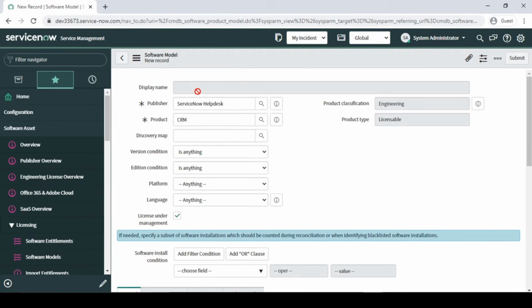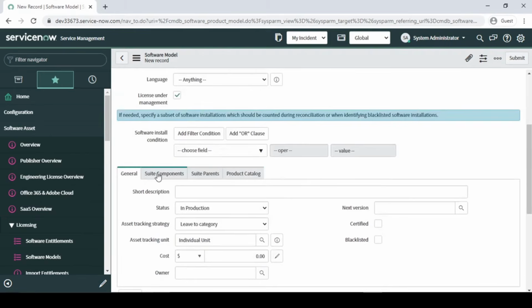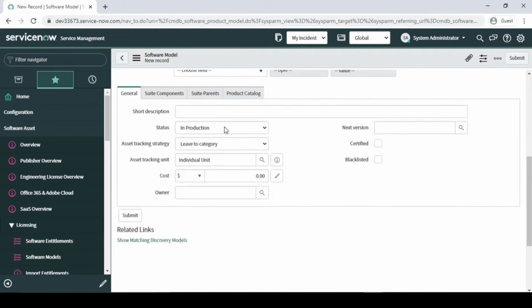So here we basically have to create 3 software models. Let's say CRM is there, so start with CRM, and the other things are fine. And here we are not going to provide a state description. If you want to give one, then just give the same as the product name.